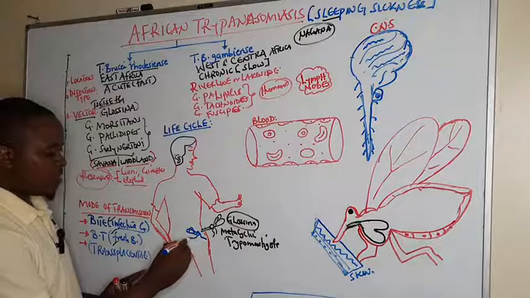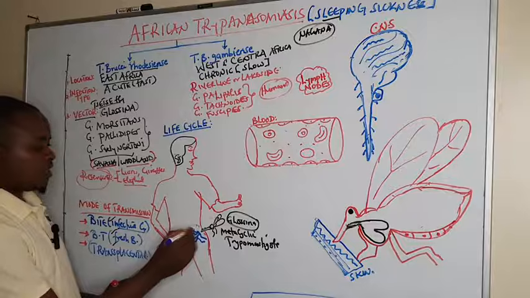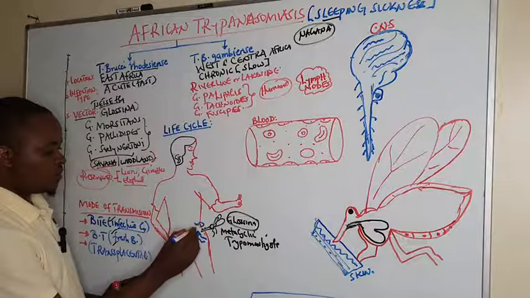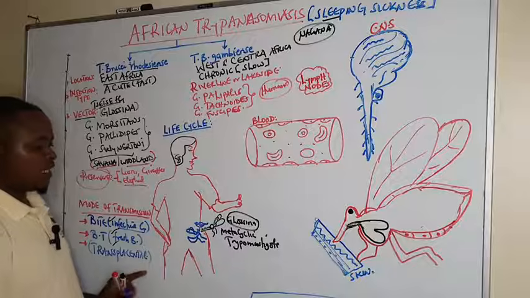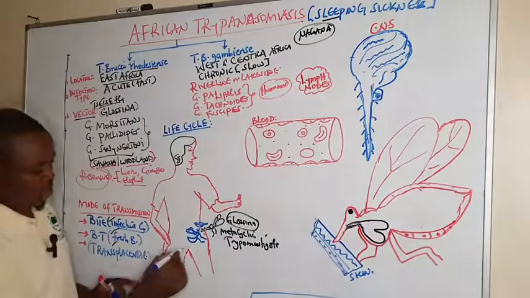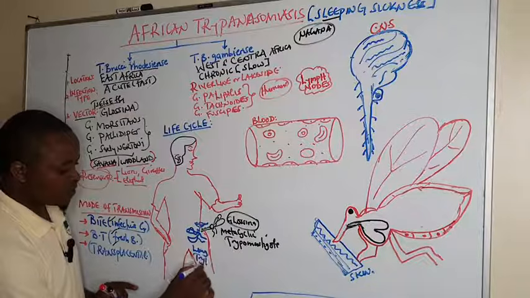They multiply by binary fission. It was injected when it was 1. Then it undergoes multiplication to form what we call long, slender trypomastigotes.